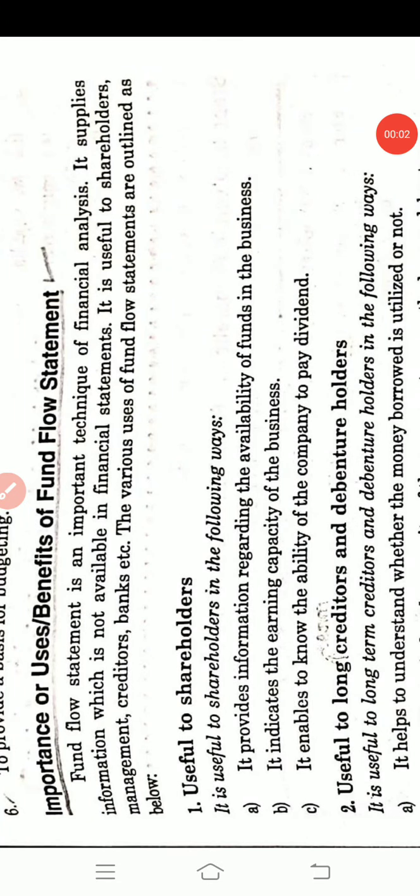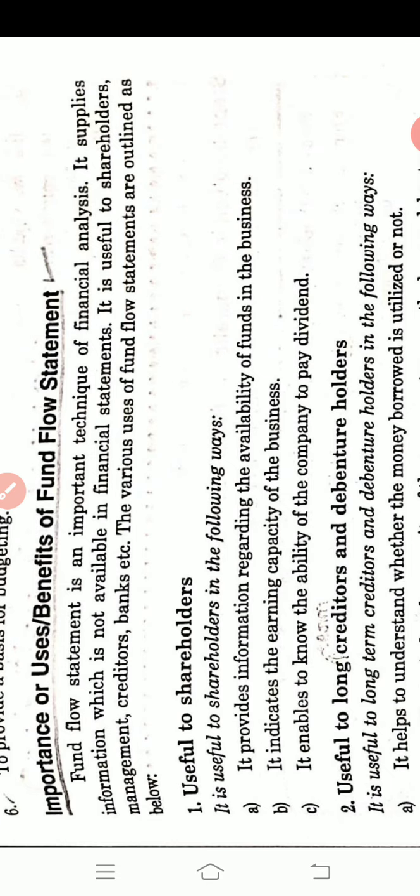In the last video, I explained the meaning, definition, and objectives of the fund flow statement. The next concept is the importance, uses, or benefits of the fund flow statement. The fund flow statement is an important technique of financial analysis, and it supplies information which is not available in the financial statements. It is useful to shareholders, management, creditors, banks, etc.